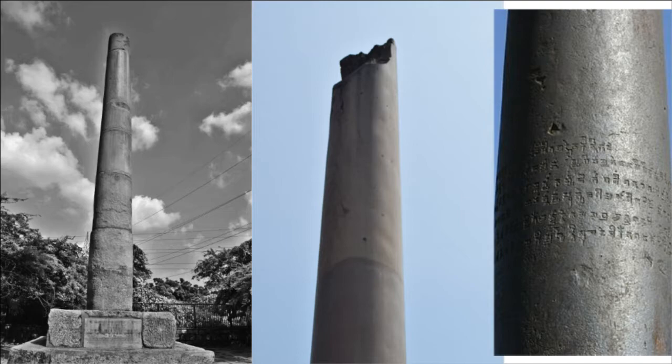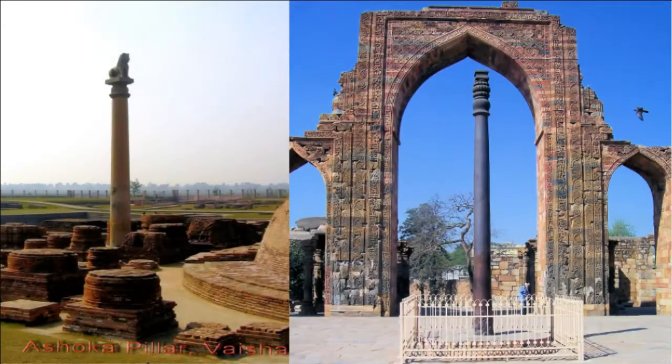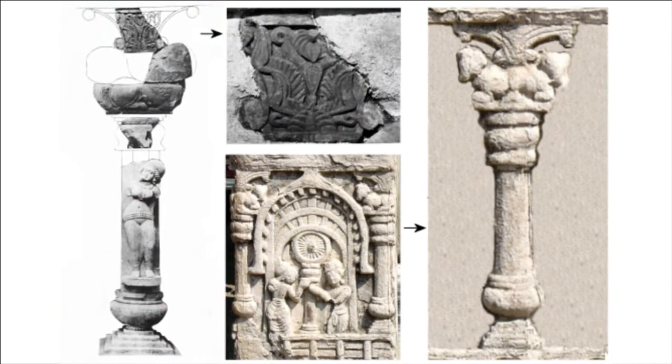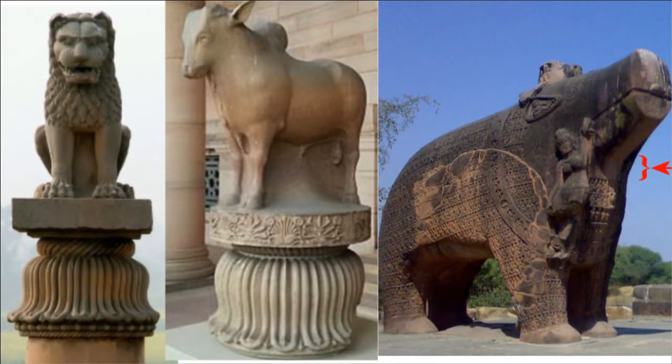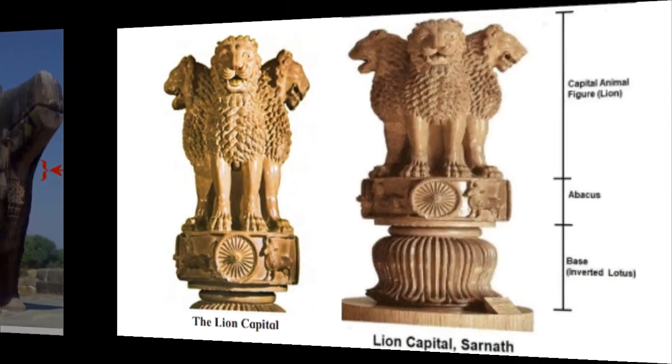The pillars erected by Ashoka are excellent specimens of Indian sculpture. As we have seen, at different places Ashoka erected these kinds of pillars, and inscriptions had been written on these pillars. These are in Brahmi script and Sanskrit language. There are excellent carvings of animals like the lion, elephant and bull on these pillars. Here you can see 3 of the animals.